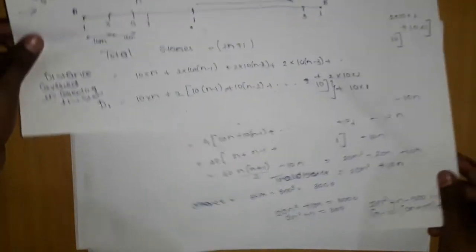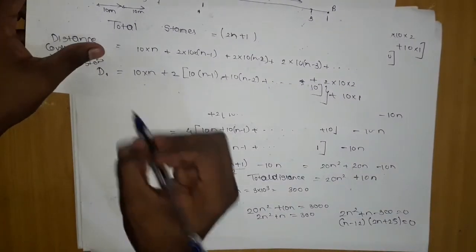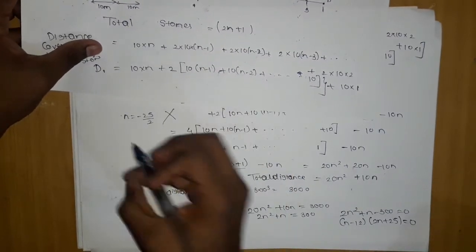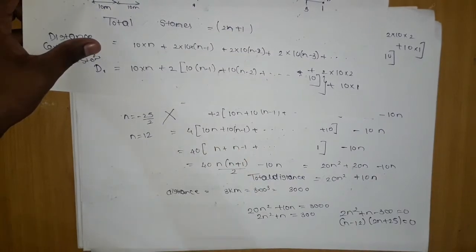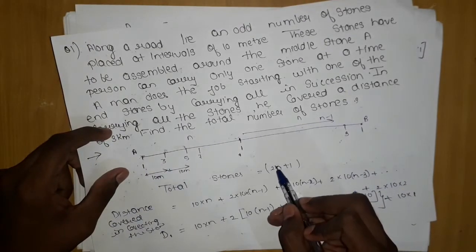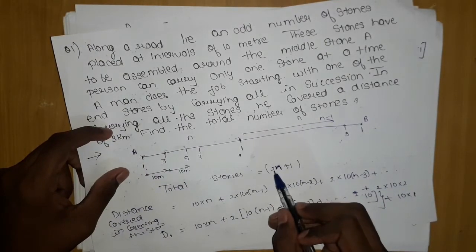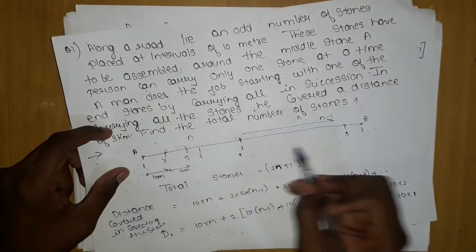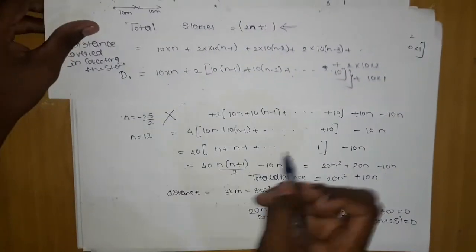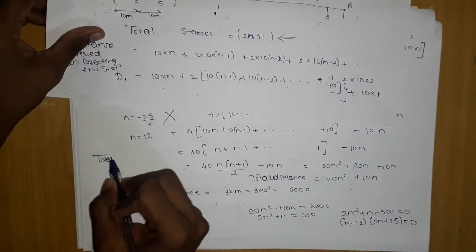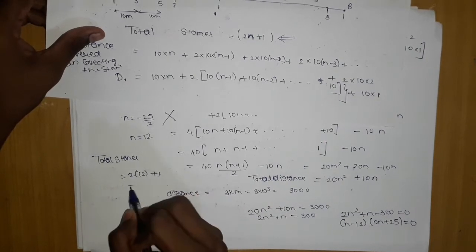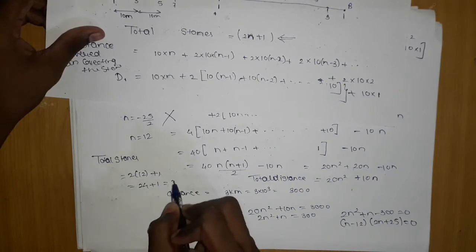We will do it here only. So n is equal to minus 25 by 2 is not possible because the number of stones cannot be negative. So n is equal to 12 is the only possible answer. We have already said the total number of stones is 2n plus 1. So placing 12 here, the total stones will be 2 into 12 plus 1, which is 24 plus 1, which is 25.